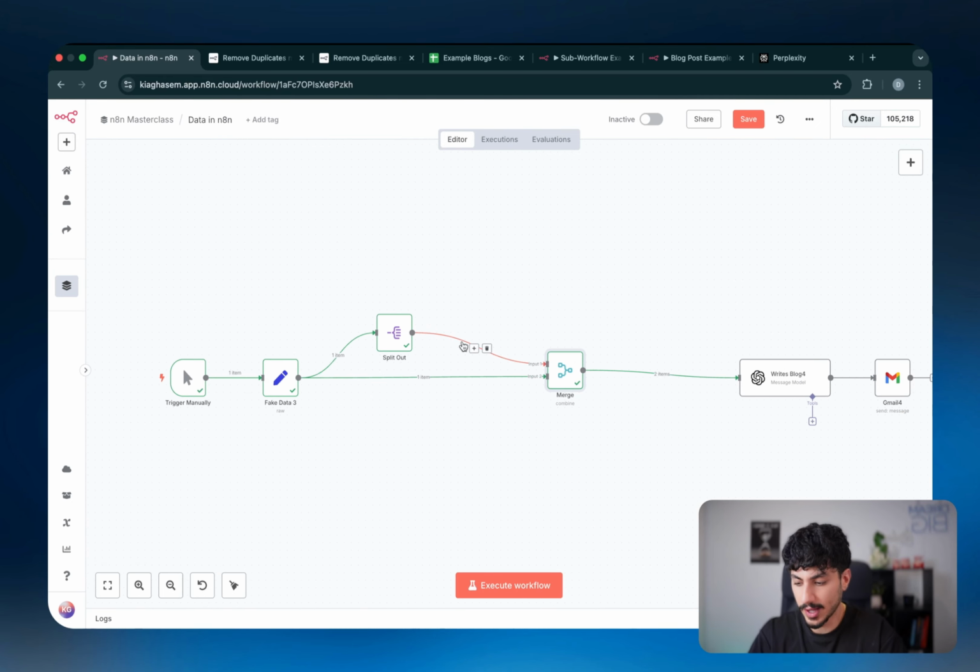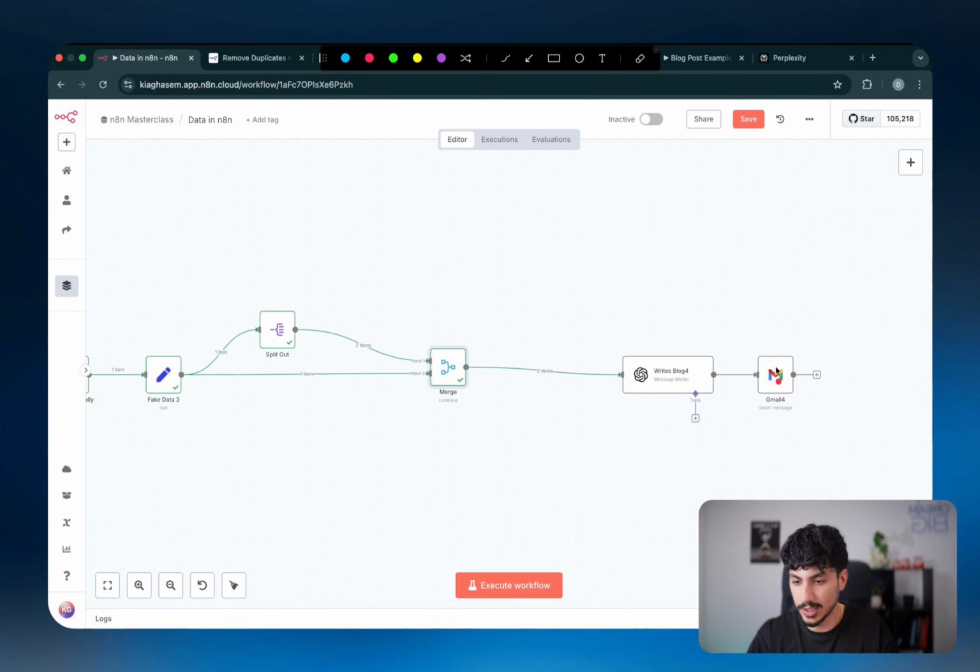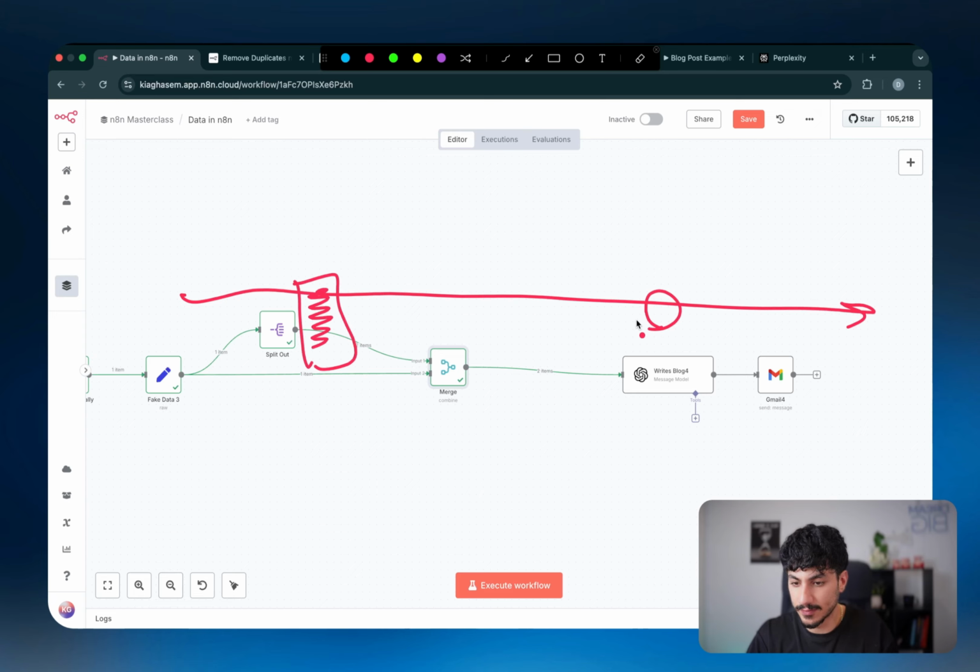Now, generally where you would use the merge node, or at least where I like to use the merge node, is if I have this really big flow that's going on for ages, and I want to now pull in a whole bunch of data from a node all the way back here, just for neatness.